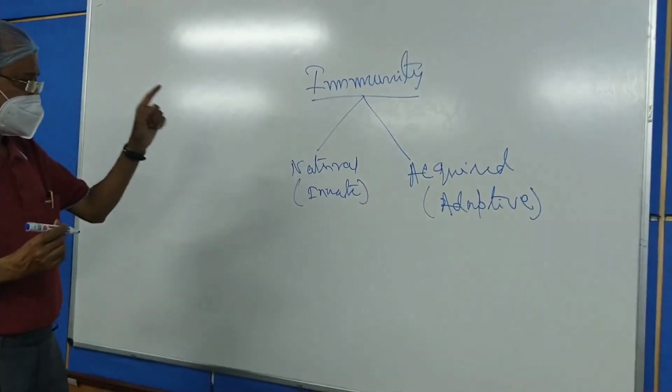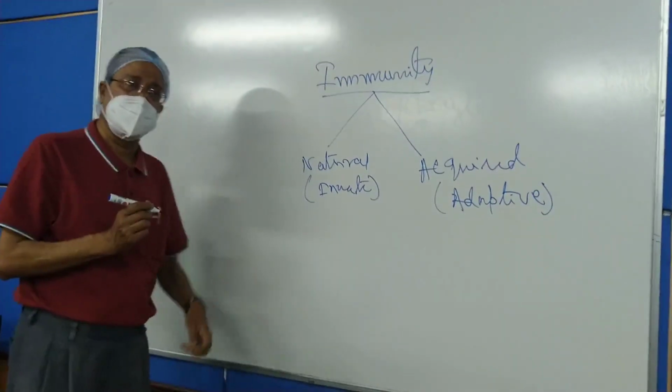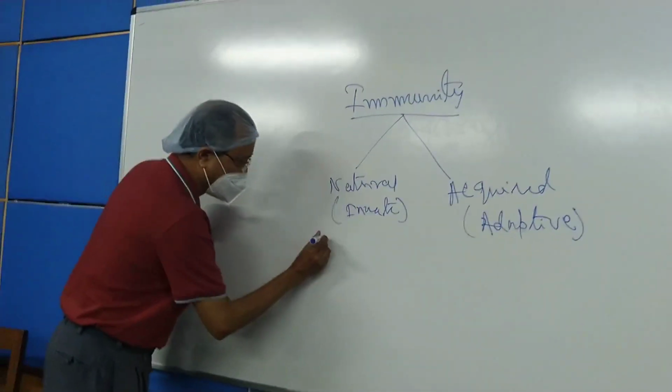Now, this natural or innate immunity includes the following things.